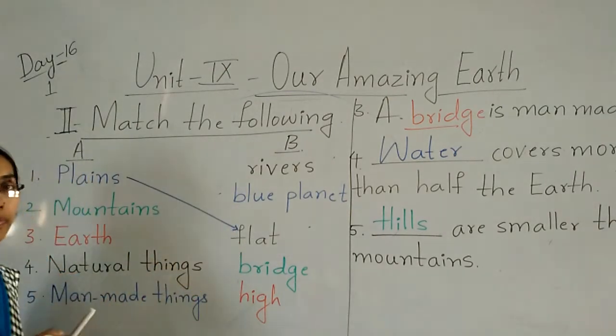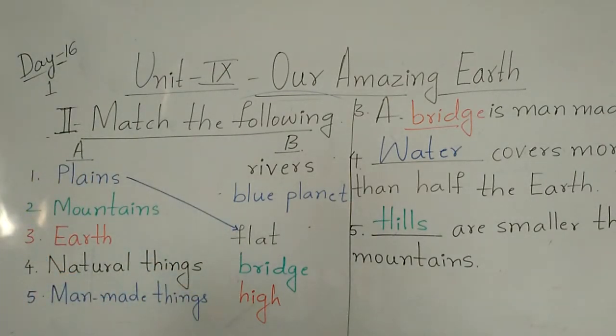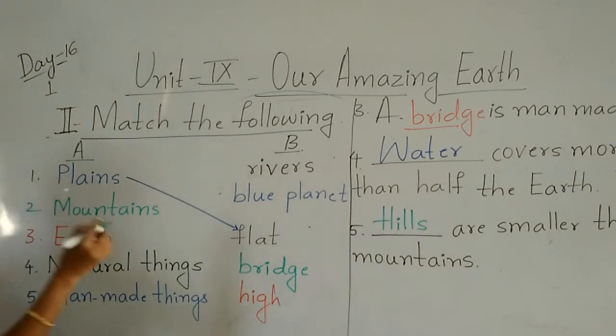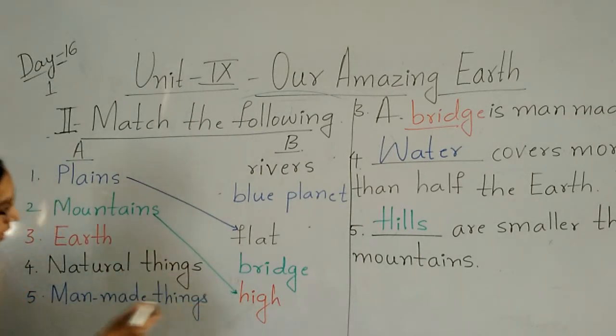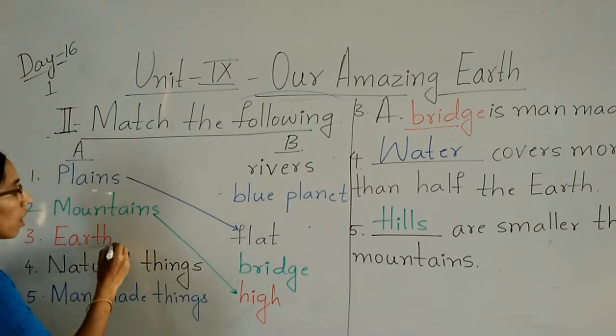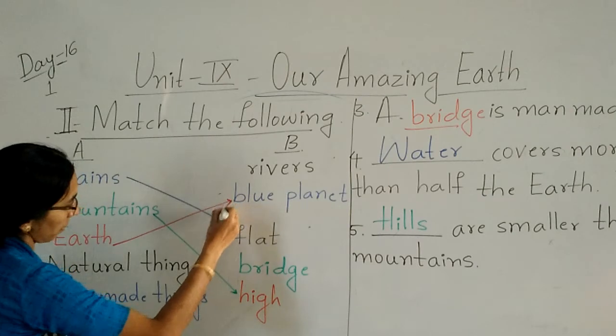Come to the next one. Mountains. Mountains are what? Very high. So where is the high? Yes, so mountains are very high. Next is what here? Earth. Earth is also called the blue planet. Correct?